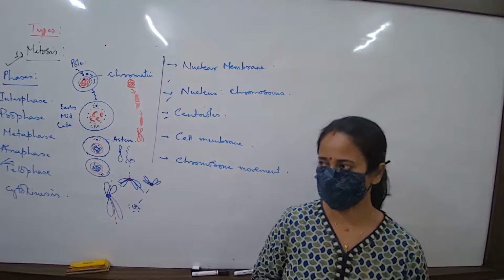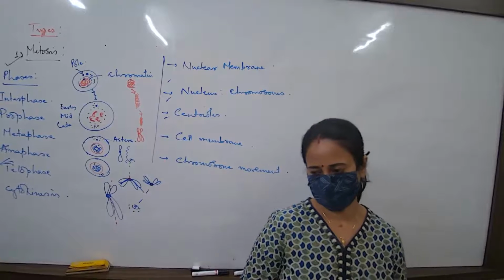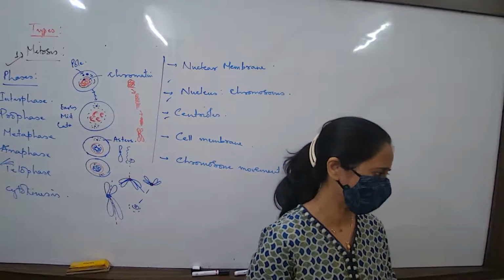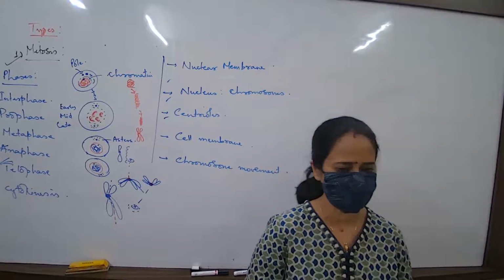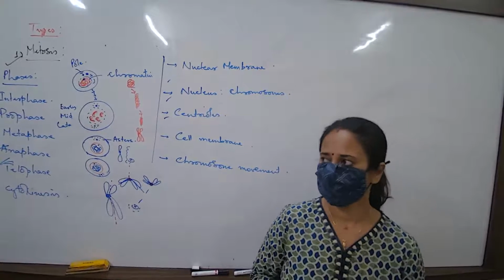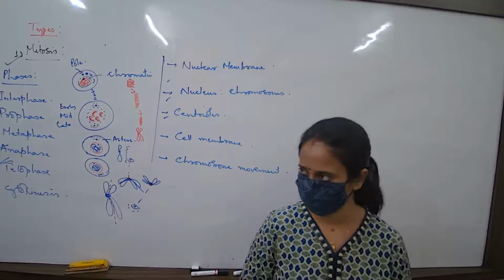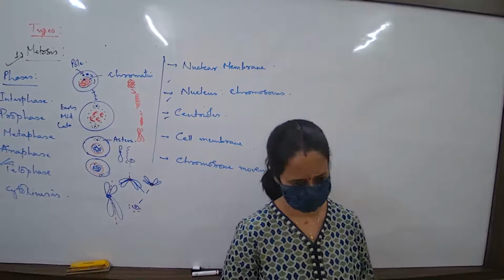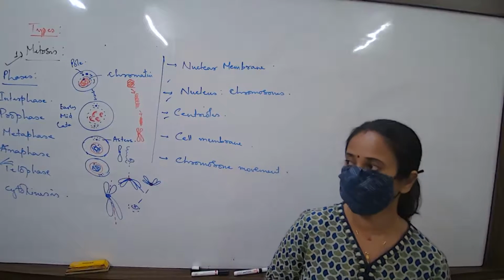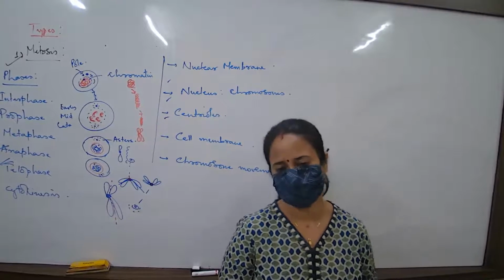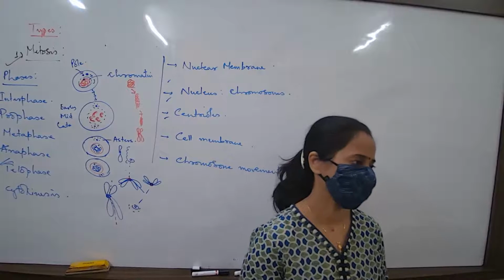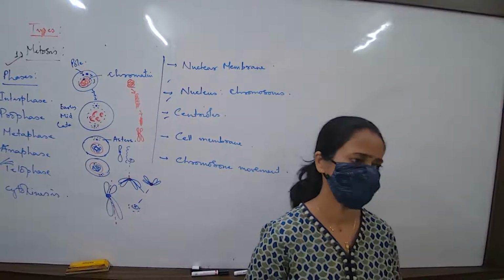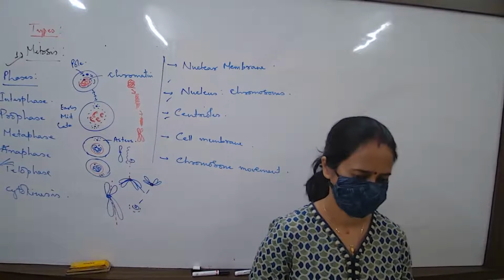There's a proper way how you should draw the diagrams. It looks very simple, but often half of the marks are gone. If the diagram is for 3 marks, students end up getting only 1.5. So you should know what exactly to draw and how exactly to draw. Name the parts, label 1, 2, and 3. What is 1? Aster. What is 2? 3 is chromatid. Don't write chromosome. Chromatid.